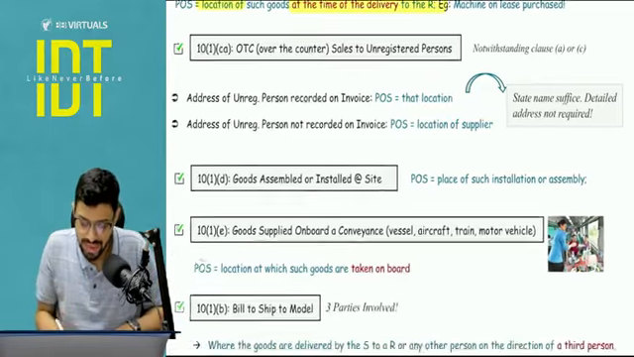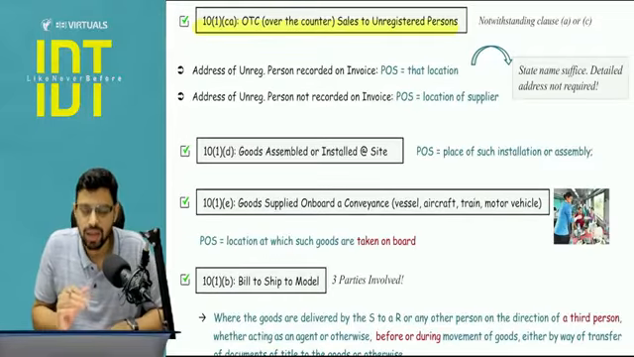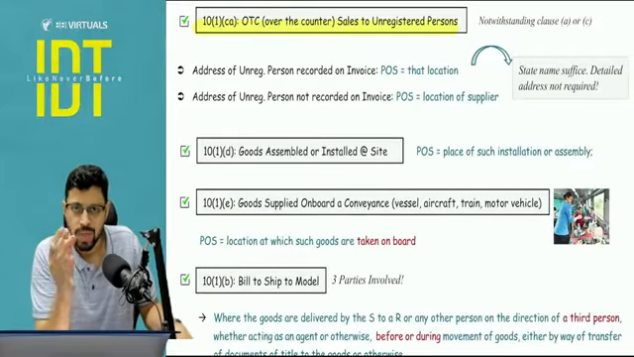That is 10(1)(c). 10(1)(ca) is a very specific case. It is tested a lot. So pay attention.